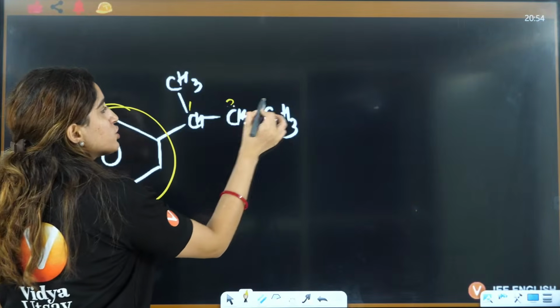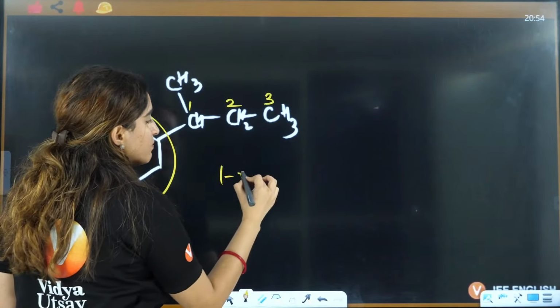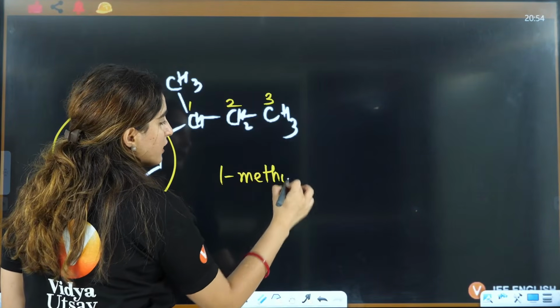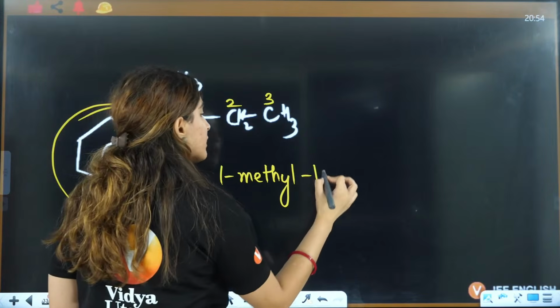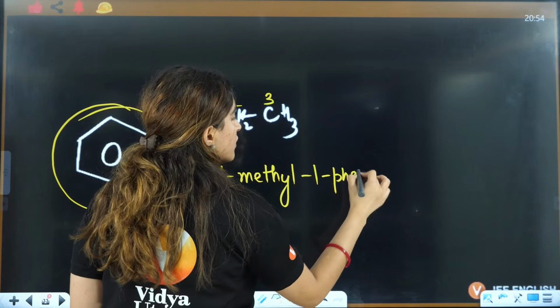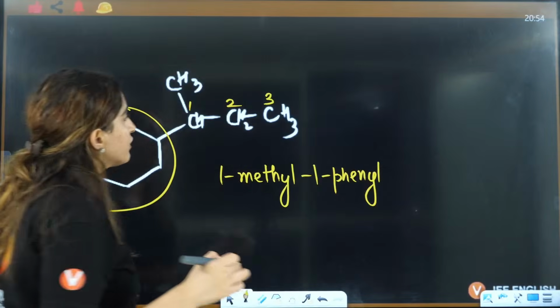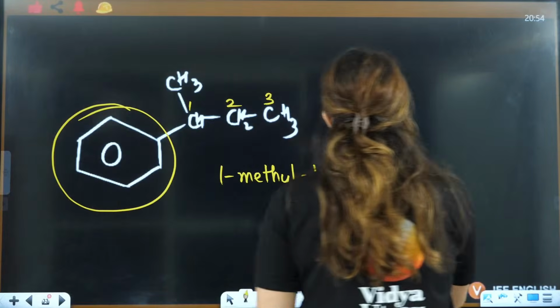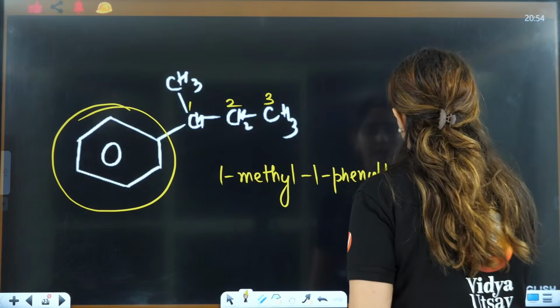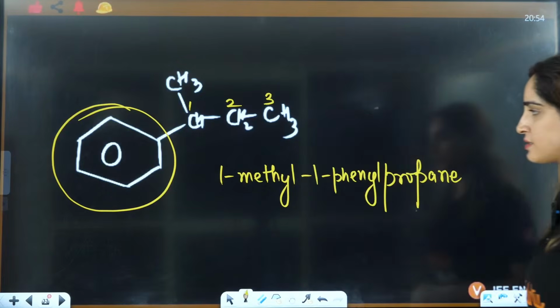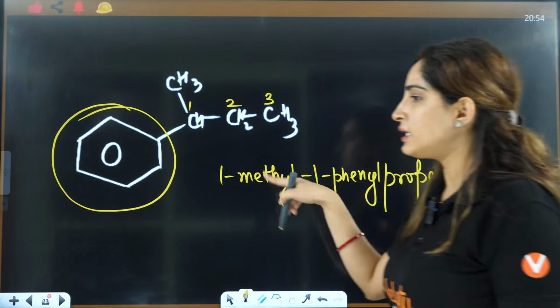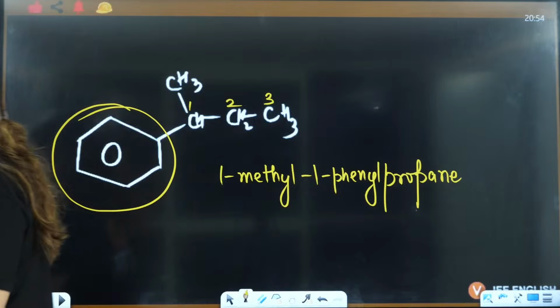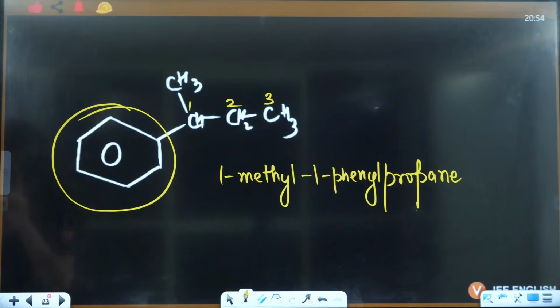So it will be numbered 1, 2, 3. It will be 1-methyl, and on position one you have phenyl: 1-methyl, 1-phenyl, and this is propane. That is going to be the answer. 1-methyl, 1-phenyl propane. Right? Okay.